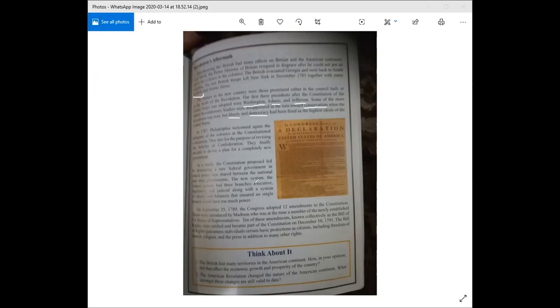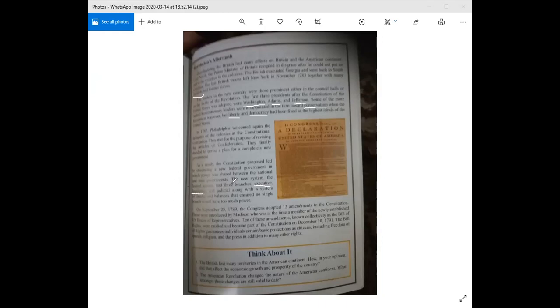This is important. The executive. Now, executive means people who will execute the law, people who will follow through with putting the plan that they have put in place. That's executing. To execute means to do. Who's going to do what? The legislature. Legislature are almost as the laws.